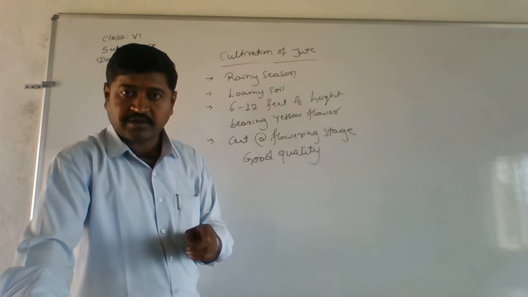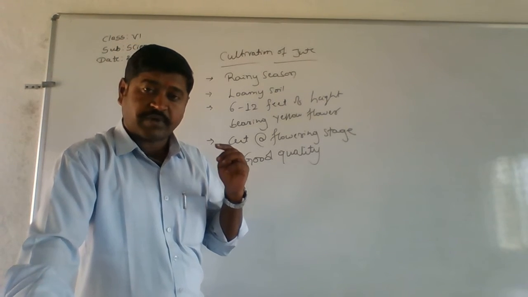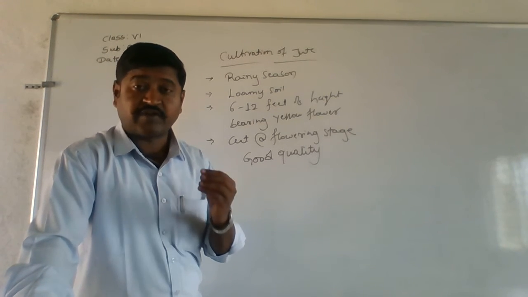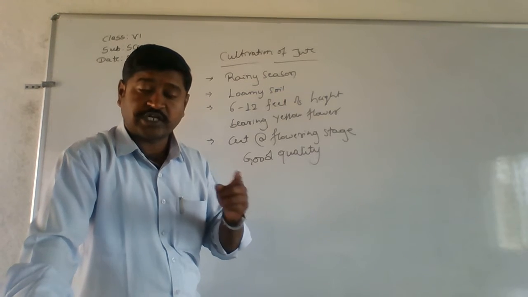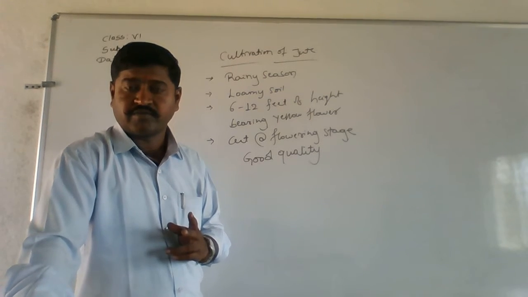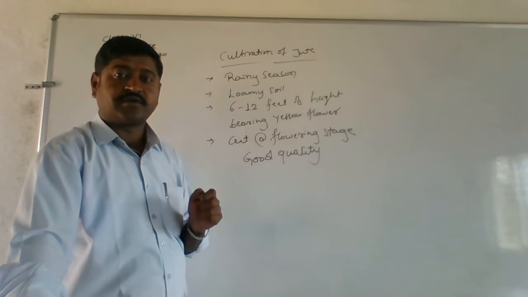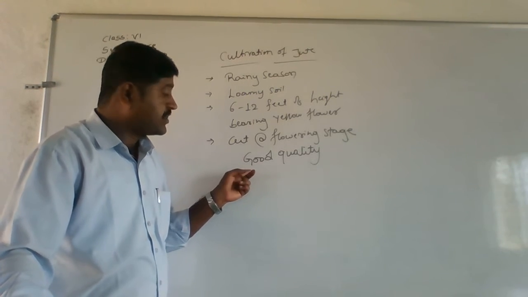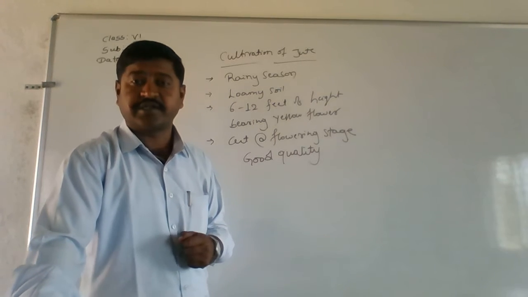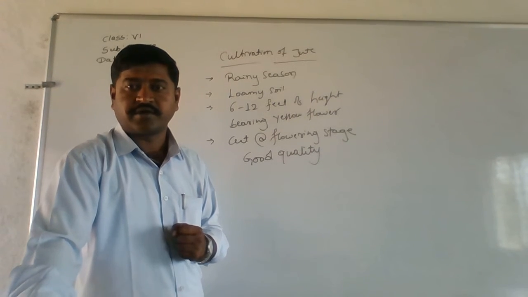So this is the reason: when these plants bear the flower, then the jute is going to be obtained from it. The plant is going to be cut. That is the reason, because it has good quality jute in it. Is this clear? Alright.